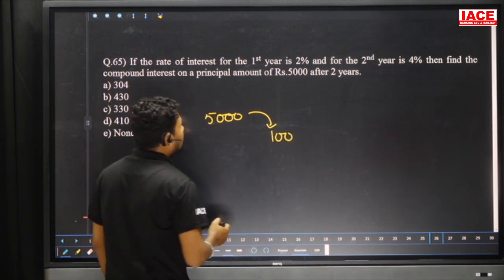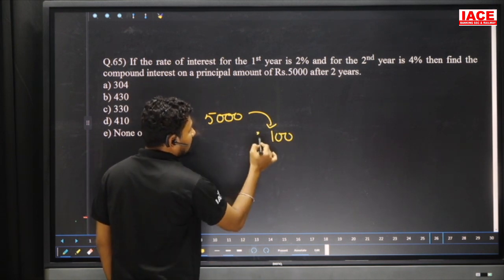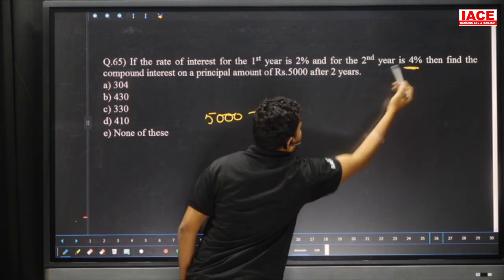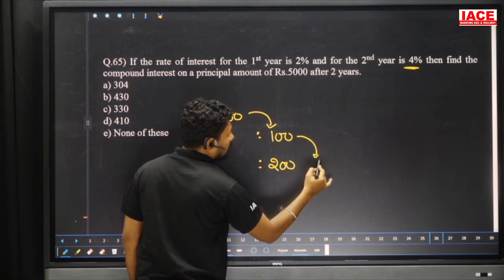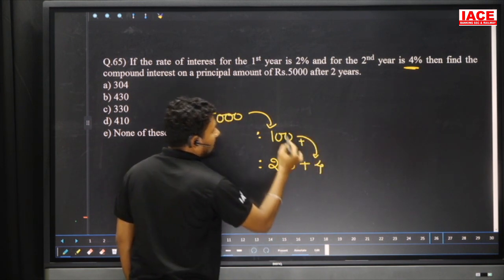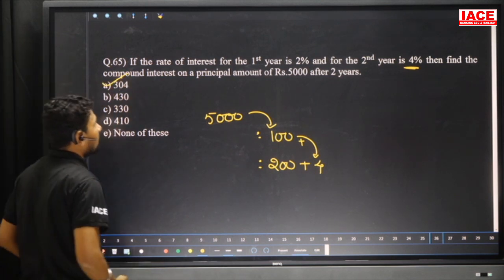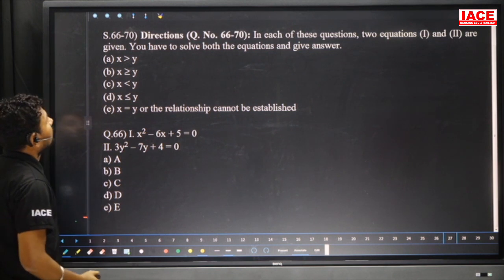And coming to the second year, we have to calculate for the 5,000 at how much percentage? 4%. 4 5s are 200, and also calculate here the 4. Then the overall value is what? 200 plus 100 plus 4. Our answer is what? 304. Option A.